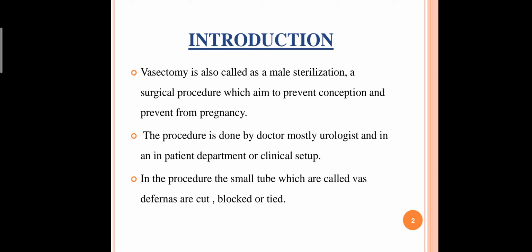So this is what we do in vasectomy. The vas deferens will be cut and it will be blocked or tied. What happens is that the semen will not be able to come out through the vas deferens, and so the man will not be able to cause a pregnancy. So this is the introduction of vasectomy.